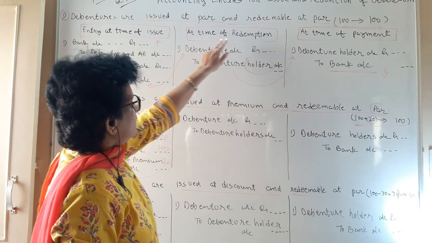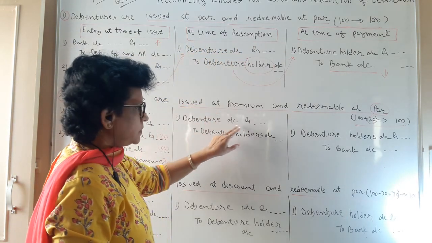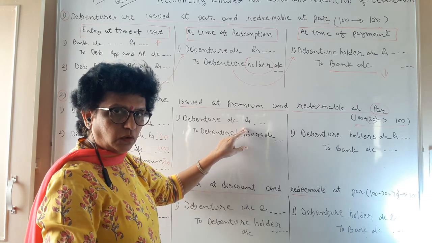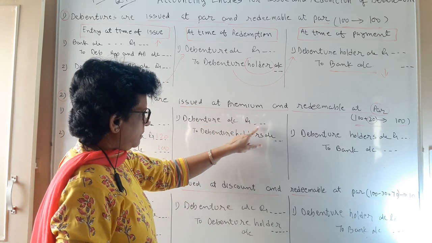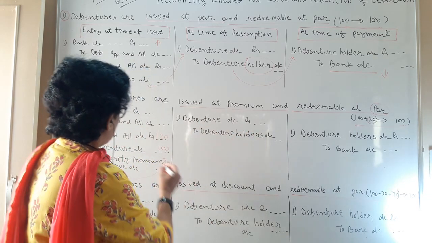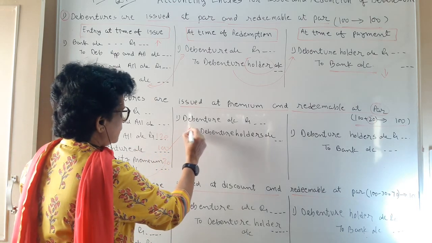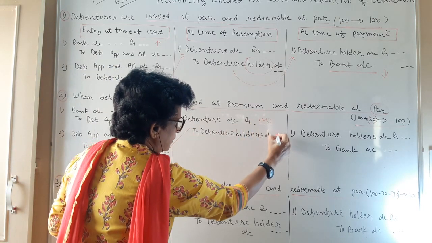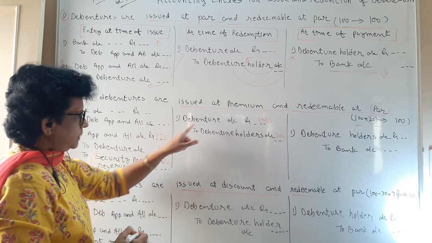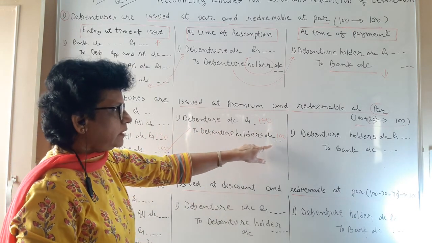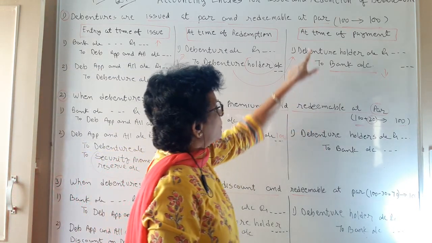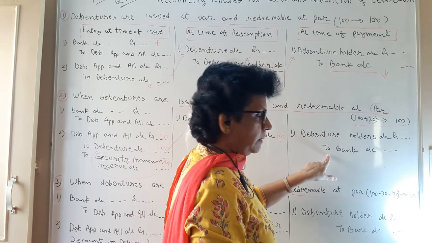Now the entry at the time of redemption. For redemption you must know who the holder is. So debenture account debit to debenture holder account. Here the debenture was of 100, so here also you have only 100. Debenture debit to debenture holder account. In the same manner, the entry at the time of payment.